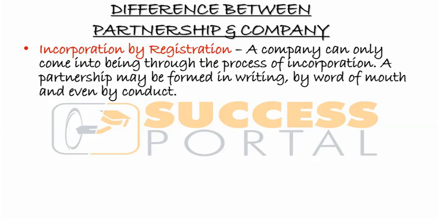You have to go and register with the Register of Companies, and you incorporate. That's the only way. But a partnership can come into being just by writing, that's an agreement, or by word of mouth, or by conduct. By all these methods, a partnership can exist.